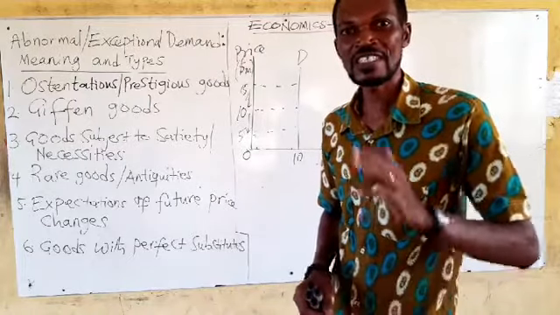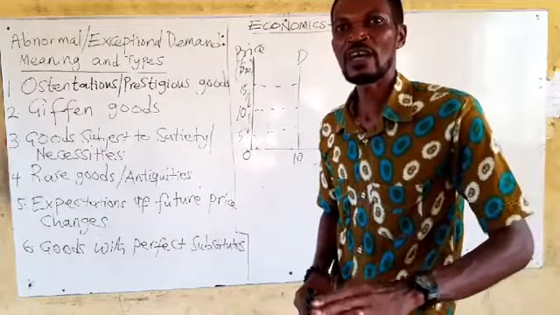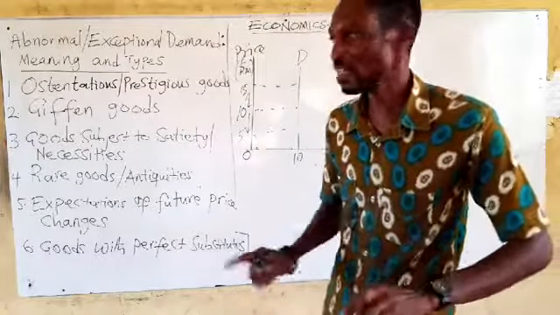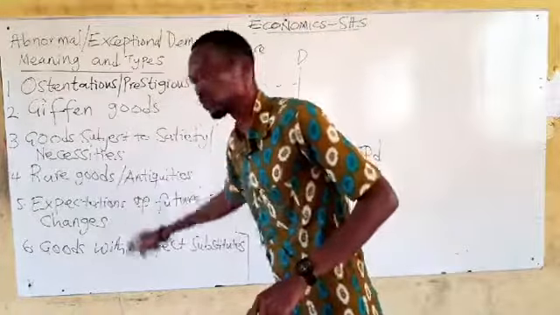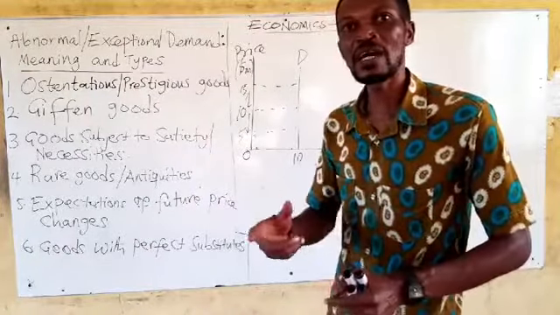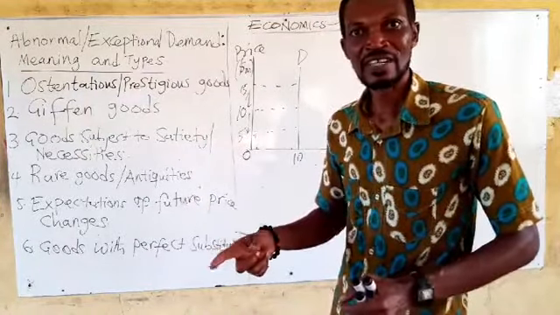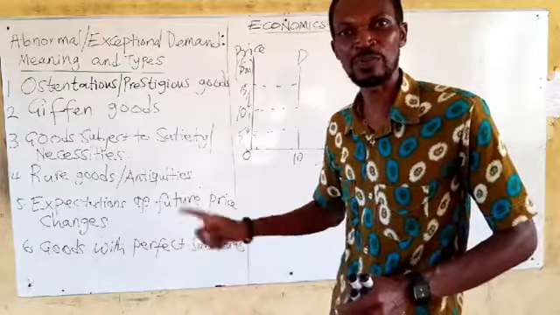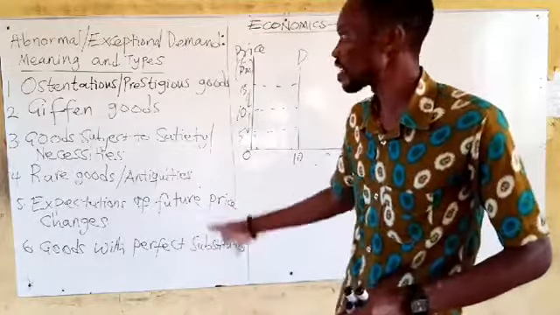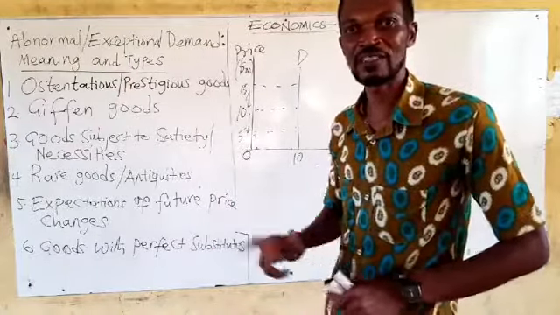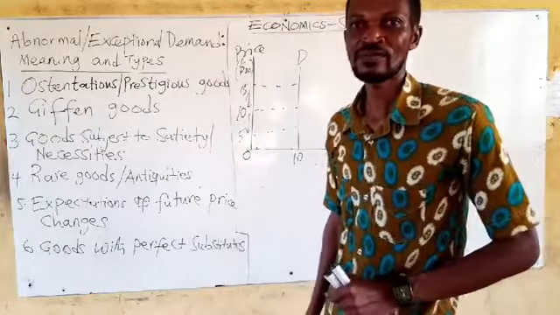And so such commodities are of certain historical importance and they are not common. That's why we're calling them rare goods. Because of that, they command higher prices. That is, the higher the price of such commodities, the higher the quantity people would like to buy. So it doesn't face the normal demand curve that we know. The highest bidders will take those commodities.